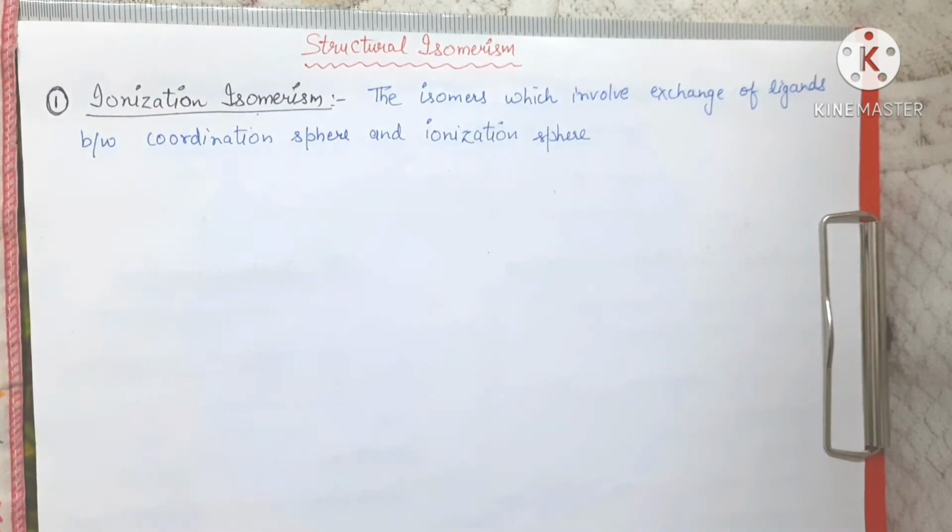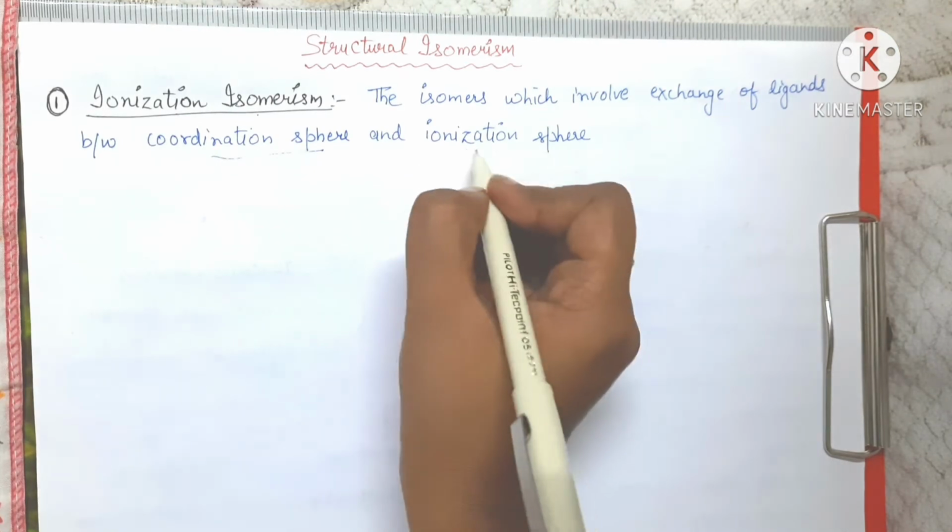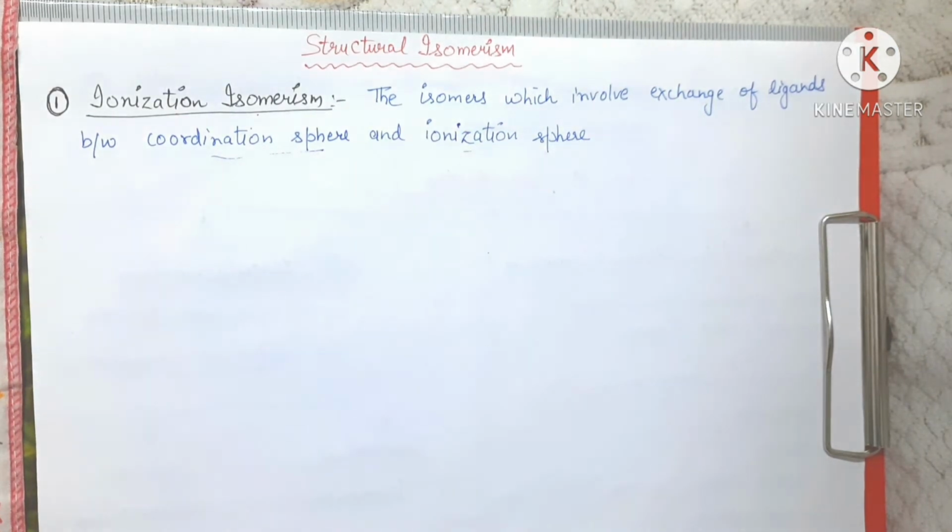So now first you should know what is coordination sphere and what is ionization sphere.